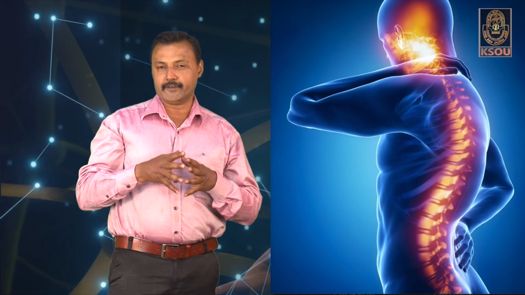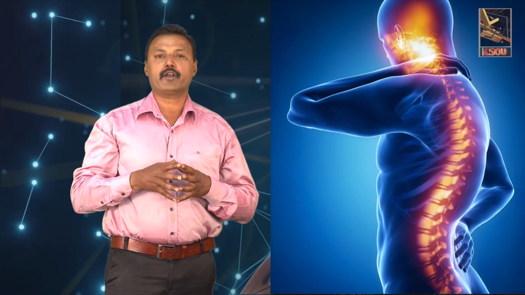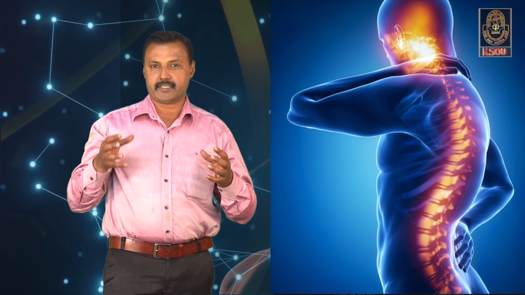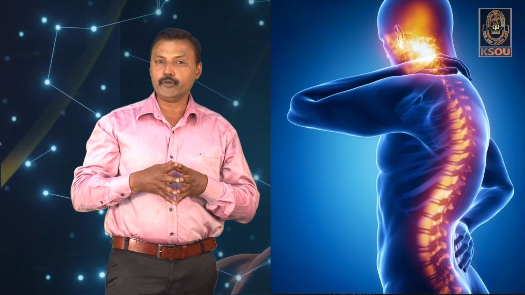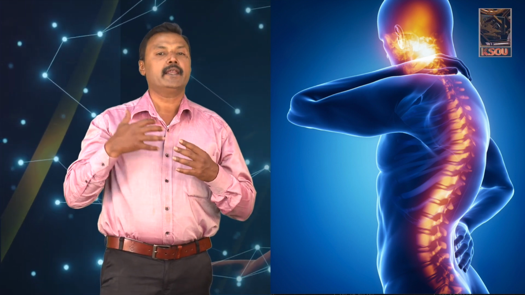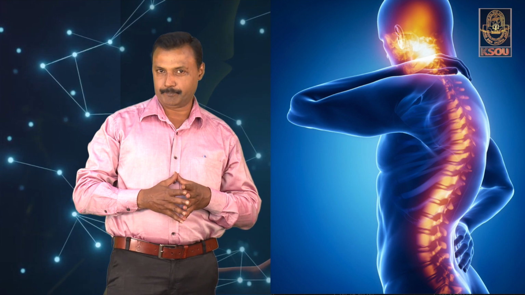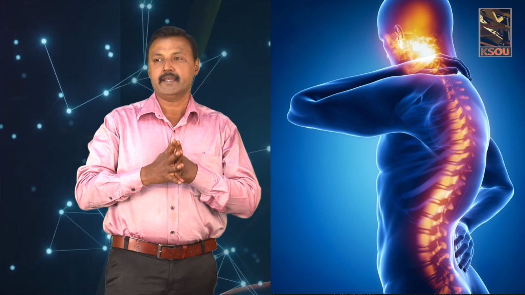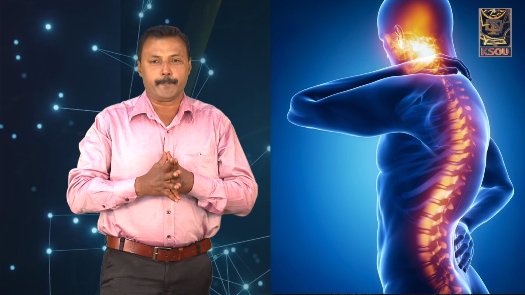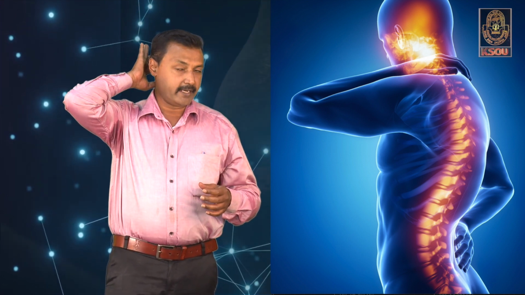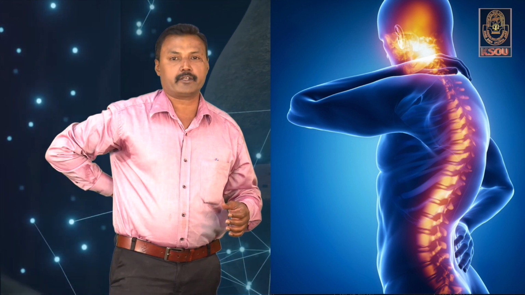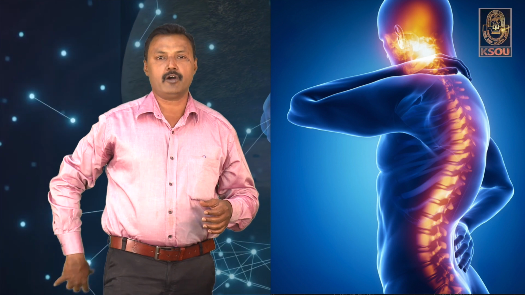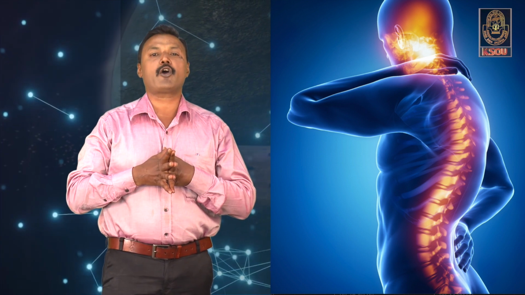Coming to the spinal nerves, the spinal nerves are 31 pairs in number in the case of vertebrates, which are distributed from the brain to the lumbar regions of our body. Among these 31 pairs of spinal nerves, 8 pairs are the cervical nerves, 5 pairs are the thoracic nerves, 5 pairs are the lumbar nerves, and 1 pair is the coccygeal.